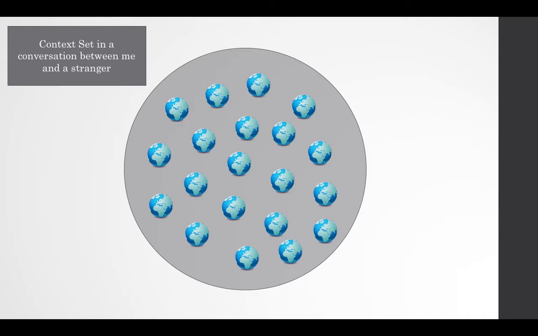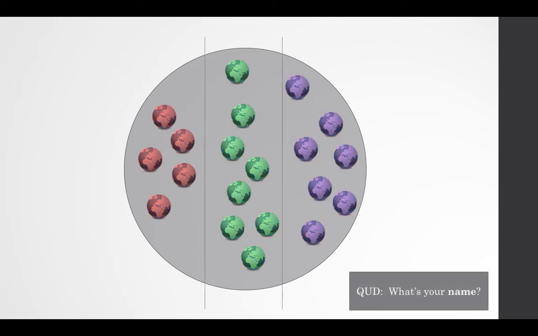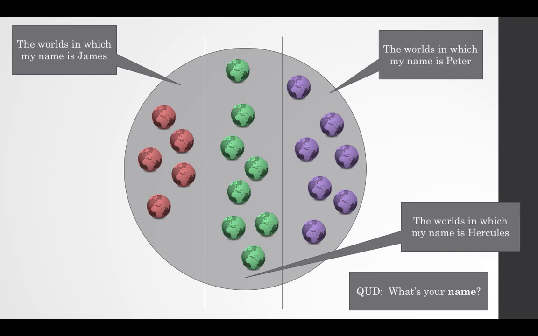So let's look at a conceptual example of that. Let's say that this is a context set in a conversation between me and a stranger. So there's quite a bit of information that the stranger and I don't have that overlaps. Let's say that the question under discussion is, what's your name? And then we have these different possible divisions. This is the set of possible worlds that represents the worlds in which my name is James. This represents the set of possible worlds in which my name is Hercules, and this represents the possible worlds in which my name is Peter. Of course, there are more than 3 sets of possible worlds here, but I've just put 3 here to make it a little bit easier.